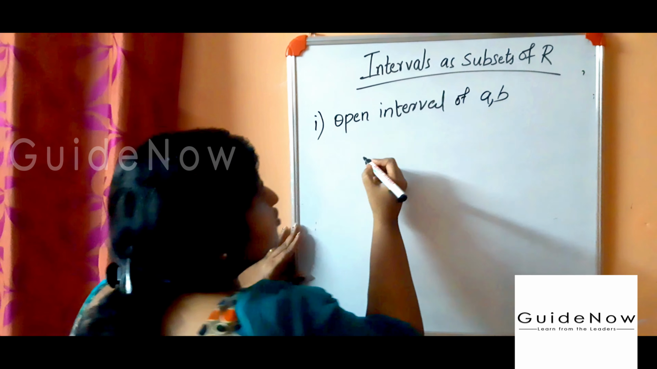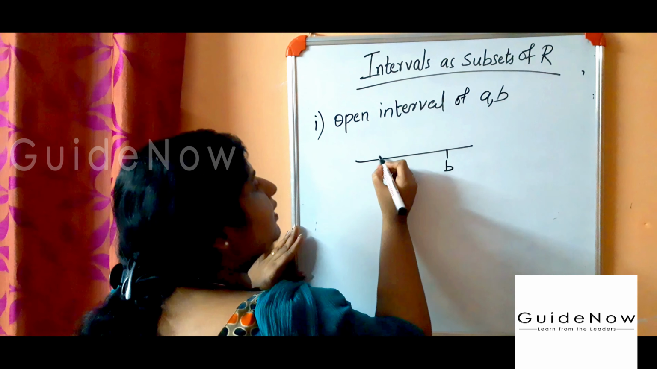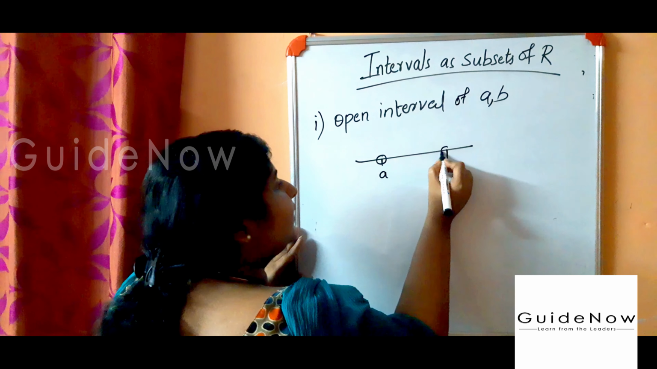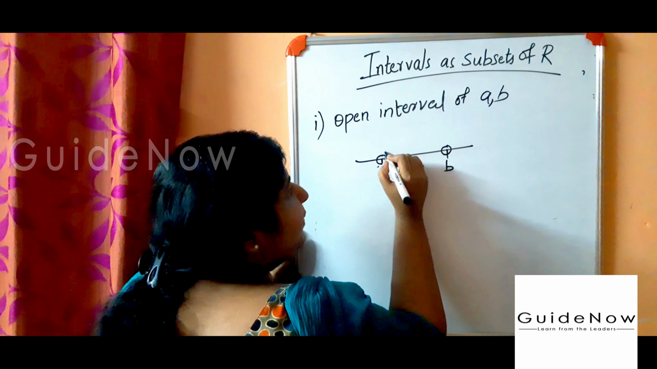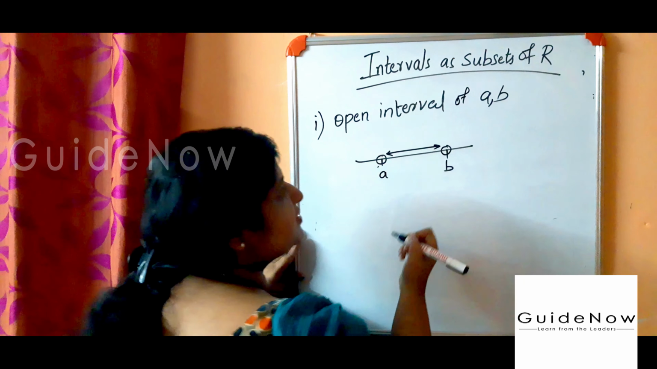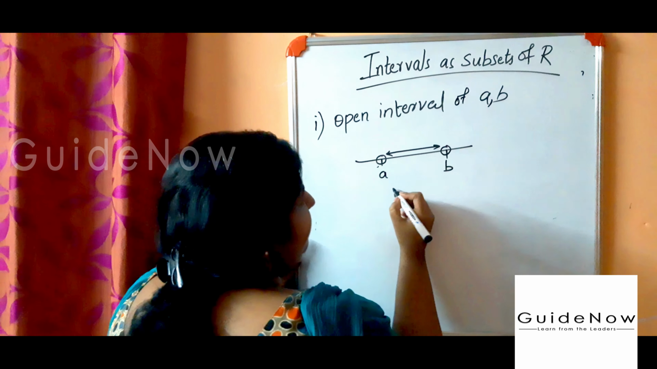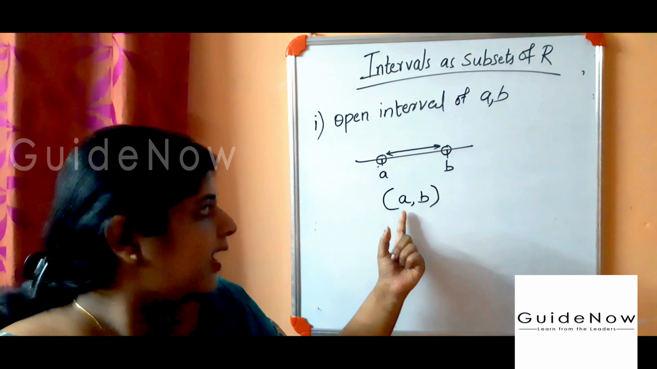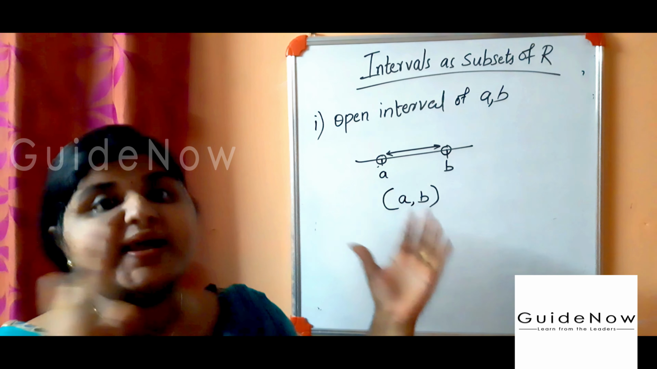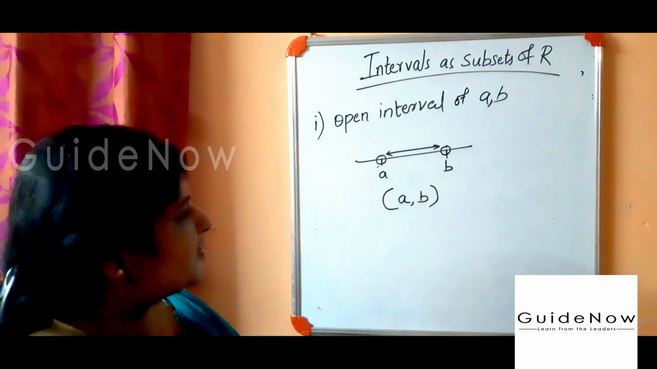If you draw a number line with a and b as the numbers, the open interval ab means a and b are not included in this interval. Only the numbers between a and b are included. We write the open interval in curved brackets like this: (a, b). This is the open interval.